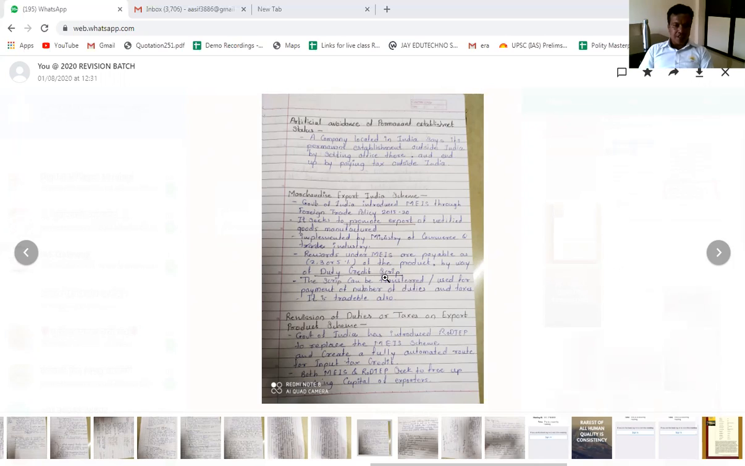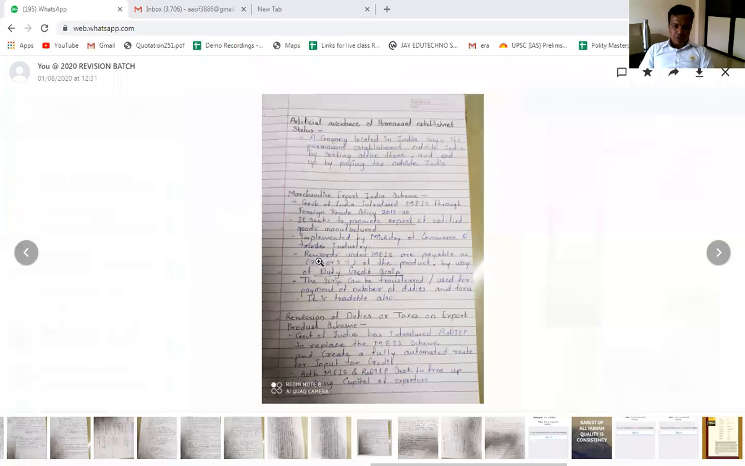Next is the Remission of Duties or Taxes on Export Products scheme. Remission means there will be no duties or taxes on the export. The Government of India has introduced RoDTEP to replace MEIS and create a fully automated route for input tax credit. So here the input tax credit will be given to the exporter. Both MEIS and RoDTEP aim to free up the capital of exporters. That you need to remember here.